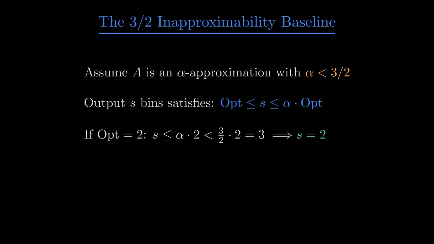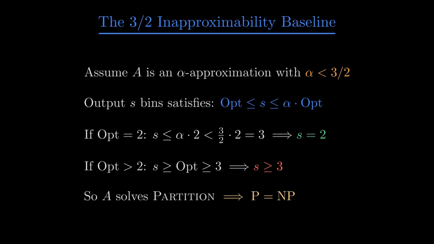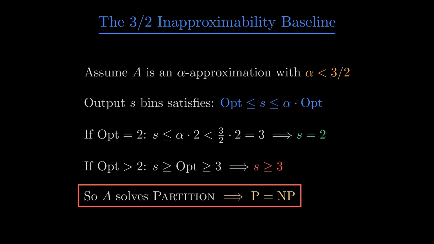In the first case, the optimal value is equal to 2, and so our output S is also 2. However, if the optimal value is greater than 2, then our output S is also greater than or equal to 3. Based on the value that S takes, we are able to solve the partition problem using our approximation algorithm A, which implies that P equals NP, which is not possible. And thus we conclude that 3/2 is our inapproximability baseline that we have for any approximation algorithm that can solve the bin packing problem.